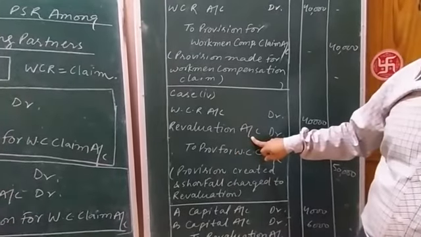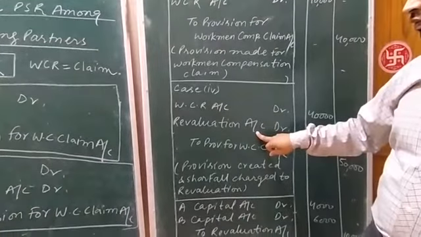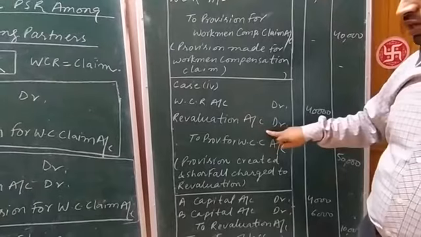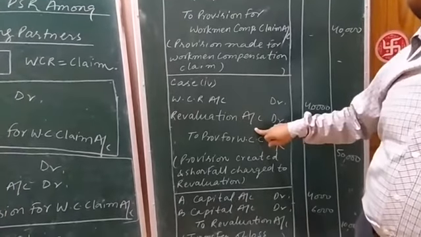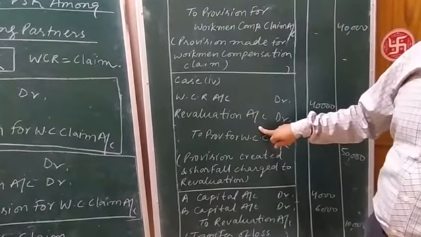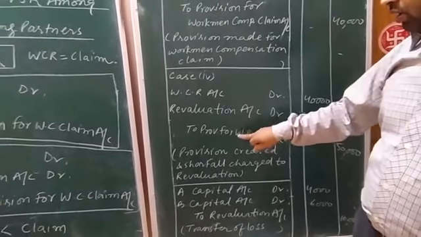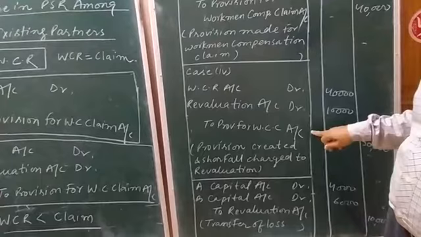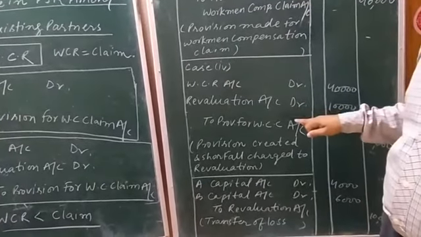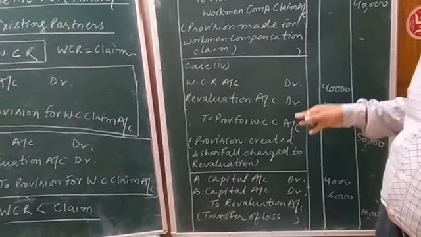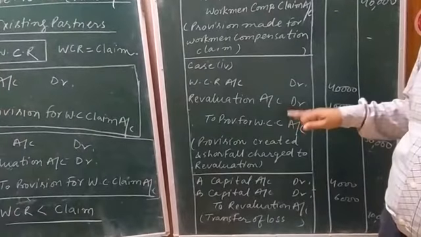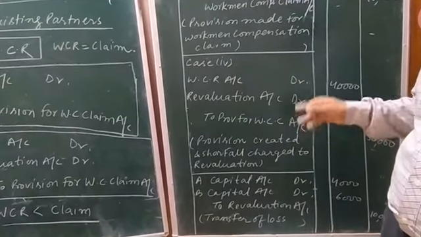Revaluation account is an account where we revalue the assets and reassess the liabilities. On reassessment of the liabilities, we notice here that 10,000 rupees liability is increasing, and within the revaluation account, the increase in liabilities is shown on the debit side.